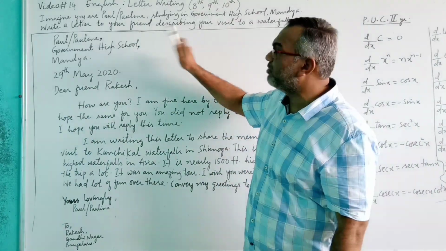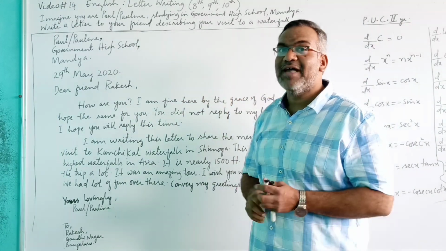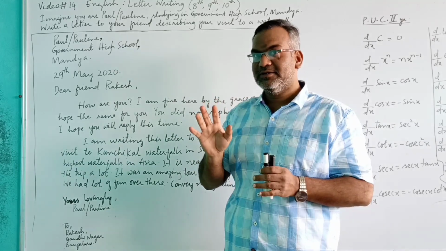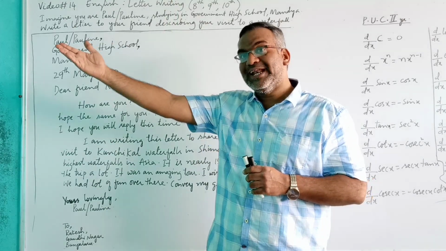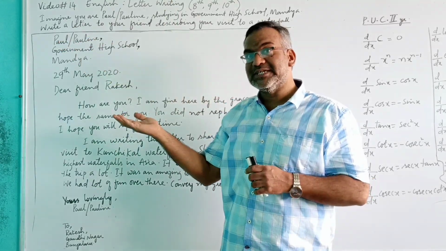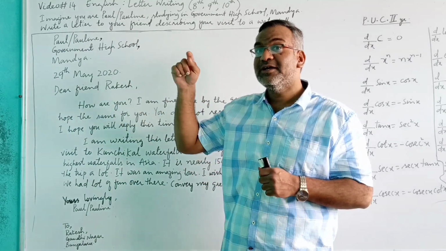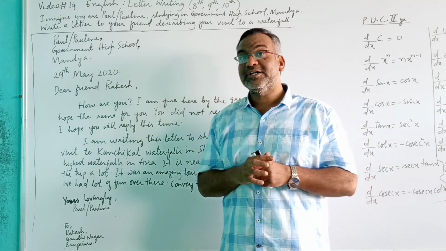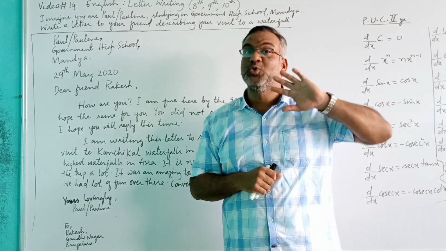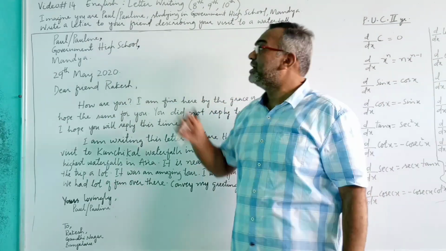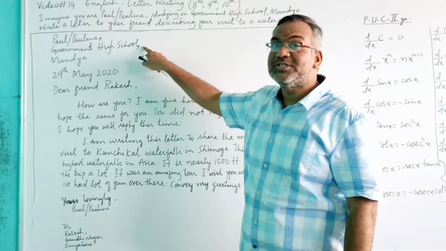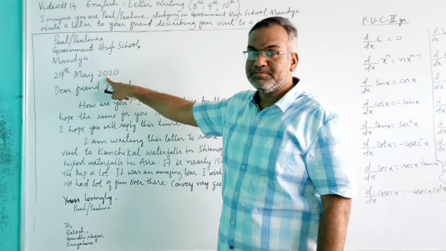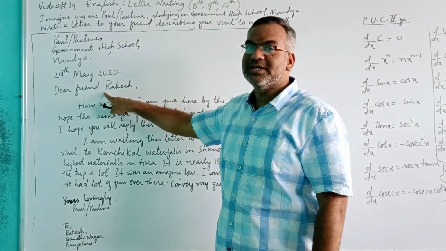The head of the letter here has only one address, the address of the writer. The formal letter, which we discussed in the previous video, had two addresses: the address of the writer and the address of the addressee to whom we wrote the letter. But here, only the address of the writer, then the date, and then the salutation.